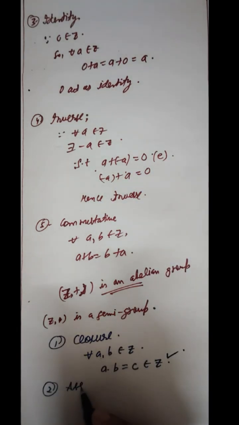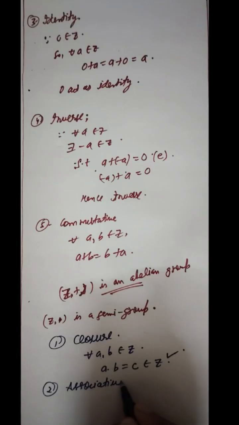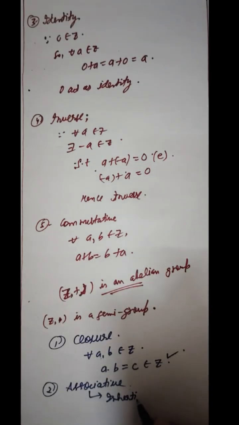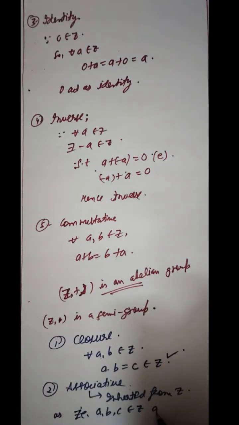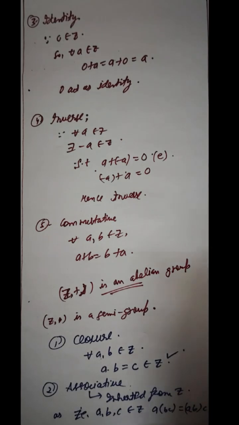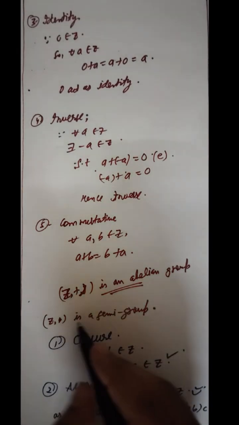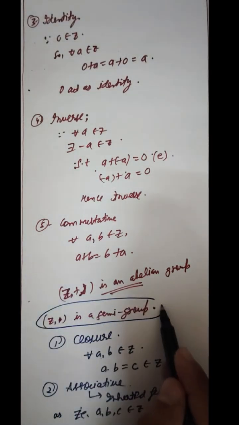And the second one is associative. It is directly inherited from Z, as integers under multiplication are associative. That is, for a, b, c belonging to Z, a·(bc) = (ab)·c. So this implies (Z, ·) is a semi-group.